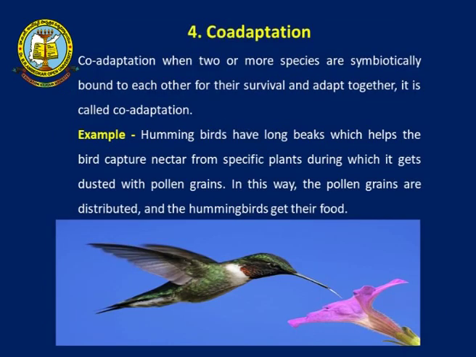Co-adaptation is where you can find a hummingbird having a long beak. They are able to take nectar from long flowers, and thereby they are also picking up pollen grains and spreading them around. So, that is a co-adaptation.